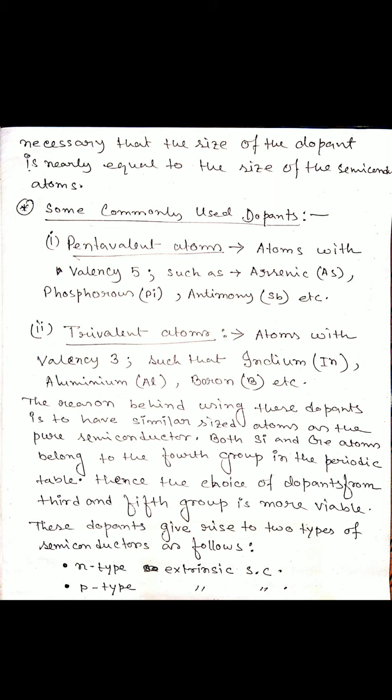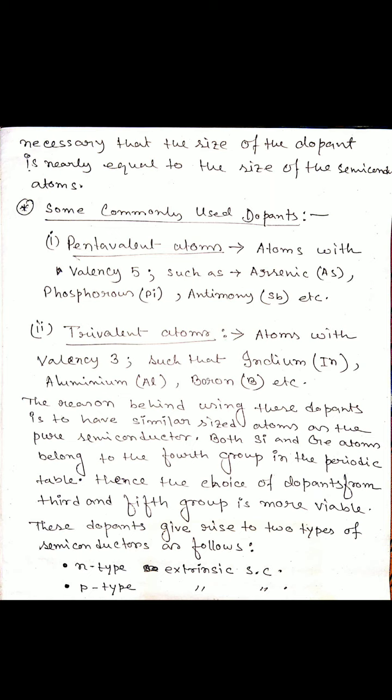But if we dope with a pentavalent atom, that means valency is 5. So what happened? Four electrons are combined together, one extra free electron is there, and that electron moves inside the lattice at 0 Kelvin temperature. So in each phase, if we add a little bit of pentavalent atom, we get extra electrons.